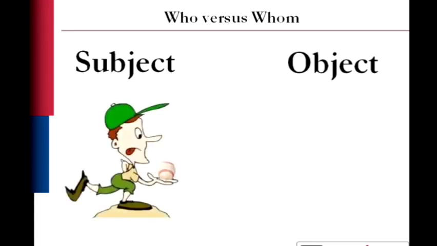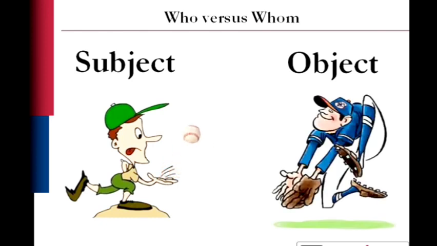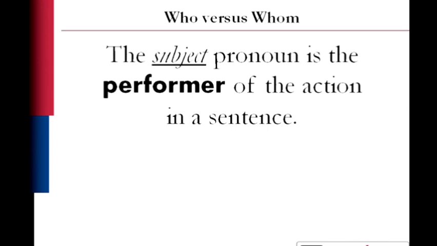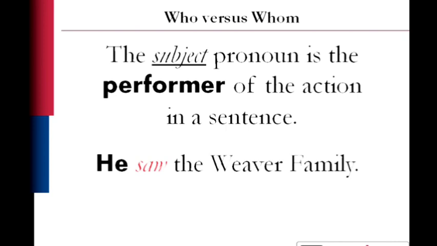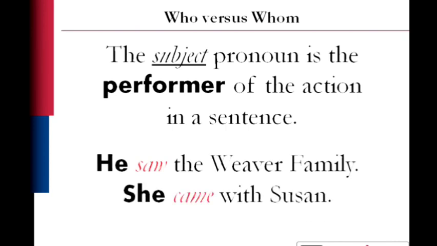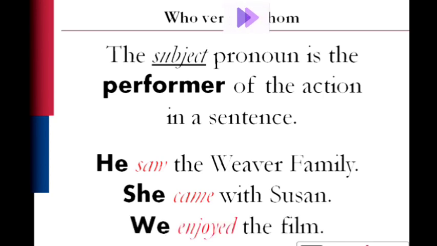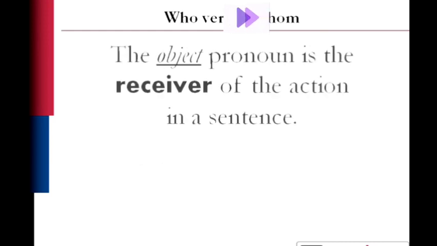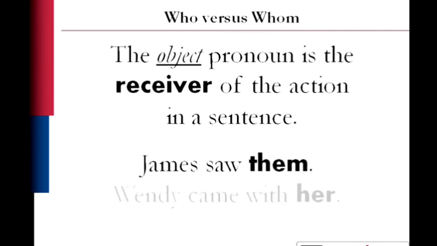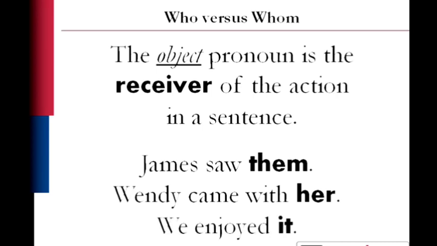Think of the subject as the one who is performing the action, and the object is the one who is receiving the action. So, the subject is doing the throwing, and the object is receiving the action. Subject pronoun, performer of the action. He saw the Weaver family. She came with Susan. So the person doing the seeing and the visiting and the enjoying, those are the subject pronouns. We enjoyed the film. The object pronoun is the receiver of the action in a sentence. James saw them, Wendy came with her, and we enjoyed it.